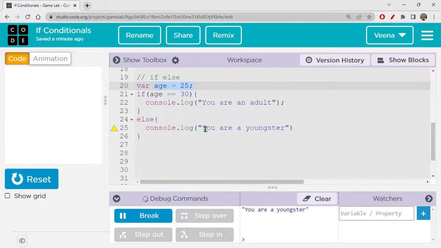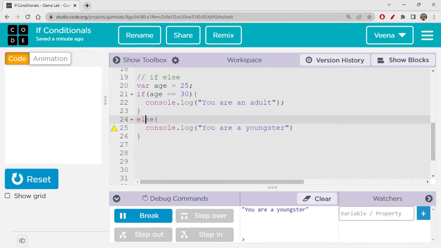Okay, now you know, if I'm not an adult, that means I'm a youngster. He is getting to understand this at least, right? You have some output to be given when you have the else block written. So if the if block is not getting executed, obviously the cursor would definitely move on to the else and it would execute this.